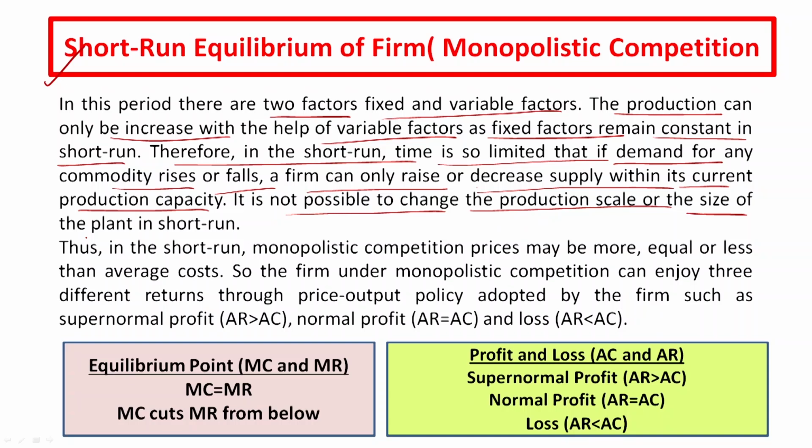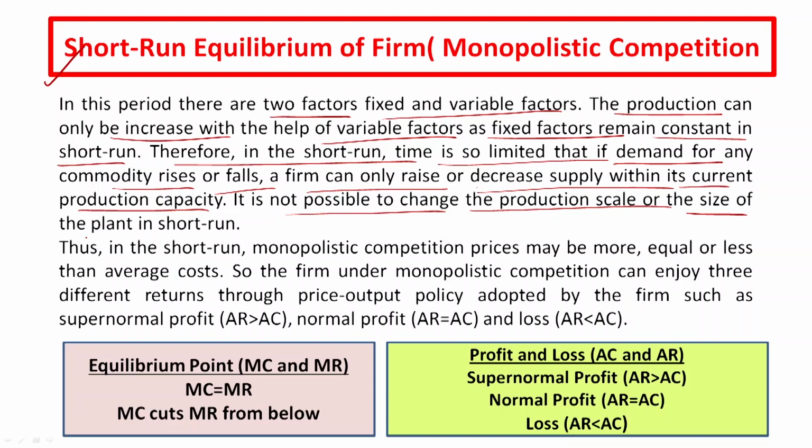So, we can say that in the short run there are two factors, fixed and variable. In order to increase production, only the variable factor can be increased because the fixed factor remains constant. You cannot increase your supply as per the demand in the short run because you cannot change everything. You cannot change the plant capacity or scale of production as per the demand. Up to some limit, it can be increased with the help of variable factors.